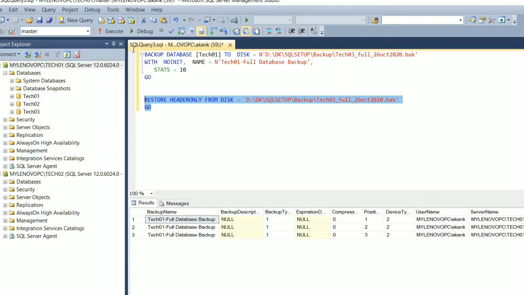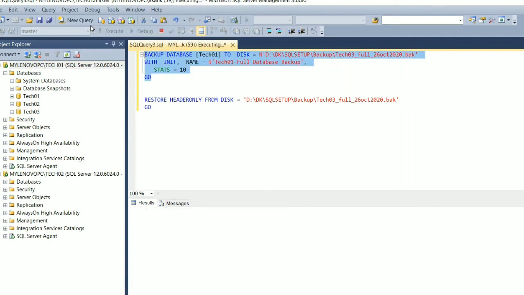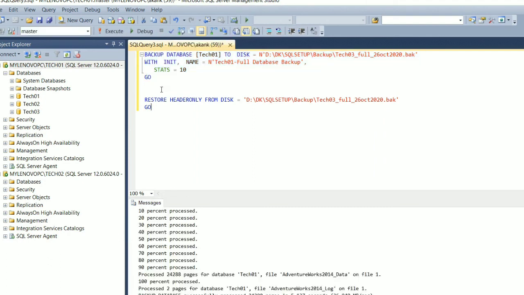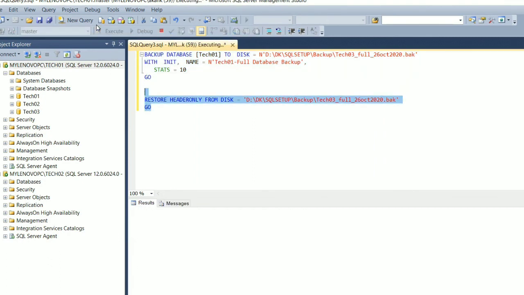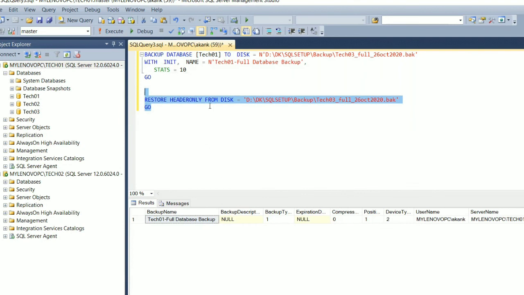If you change noinit to init, it will replace, it will flush out all those backups and keep a single backup. Now you can verify it again, see. So these are two basic parameters.